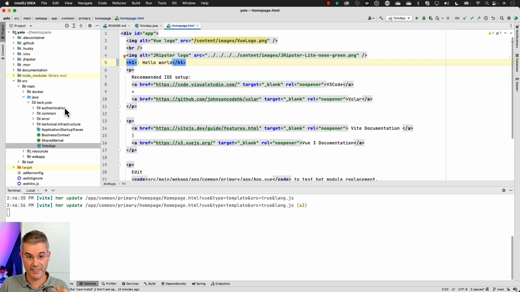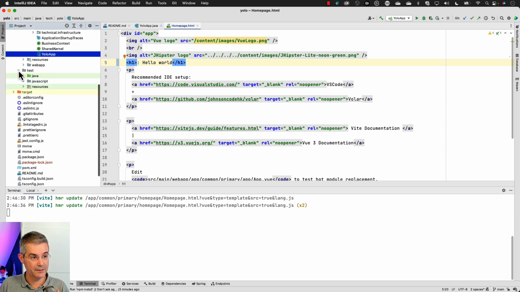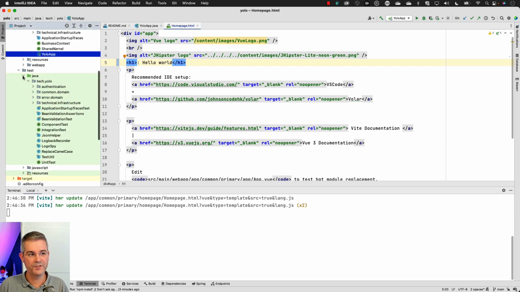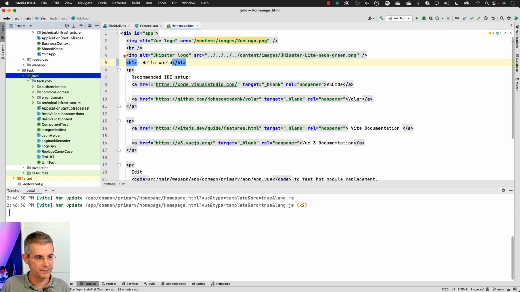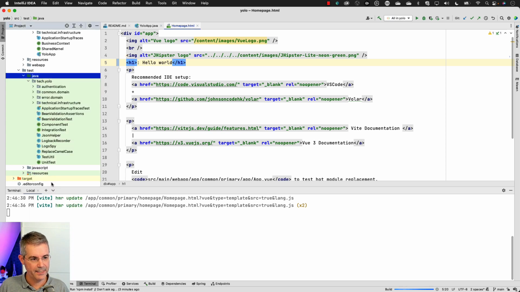So we selected a database, we selected PostgreSQL, and as always, JHipster provides you with a full test suite. So let's first have a look at the test suite here. Everything is being tested. We've got excellent code quality on what is being provided. And that's very similar to what we have with JHipster.